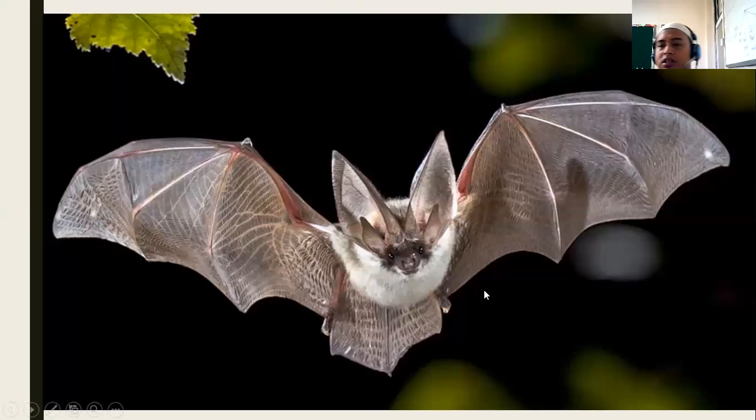Now look at this. This is the bat. Where does the bat live? Bats can live in the trees or in caves. They can sleep upside down in a cave, right? This bat has its habitat in the tree. The environment is a dark condition in the cave. They dislike much sunlight.